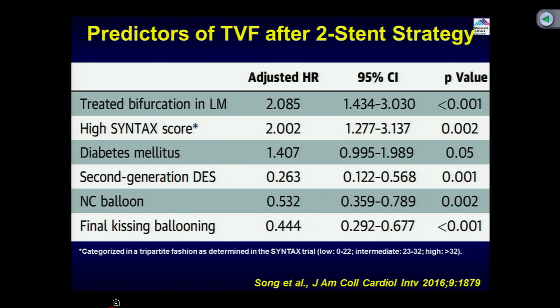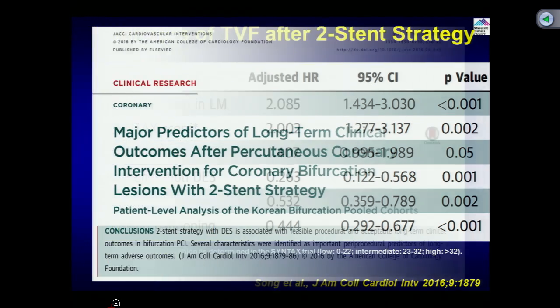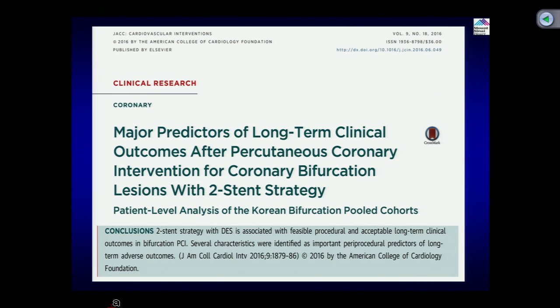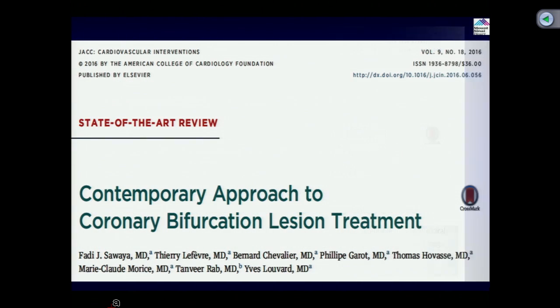Now, second generation stents clearly showed a significant reduction, 74% reduction in TVF. Always use a non-compliant balloon and final kissing balloon dilatation, which decreased the events by 50%. So it is very important with a 2 stent strategy that using a new stent, a non-compliant balloon and kissing balloon dilatation really helps to decrease the overall events in these cases at follow up.